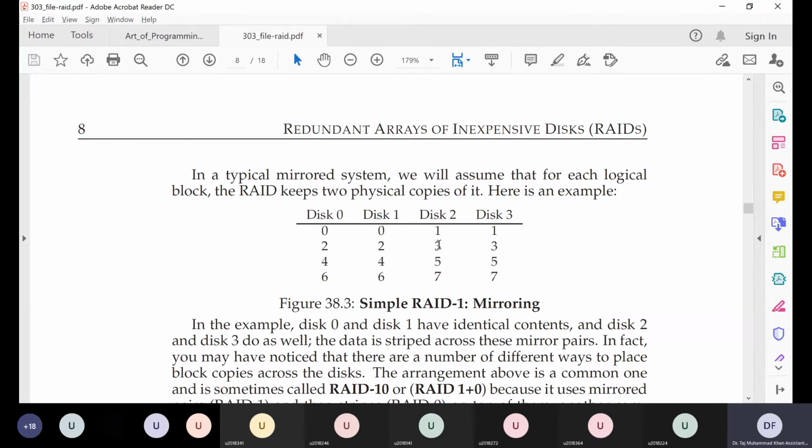So there might be situations where we want to read different blocks of data and they're all on different hard disks, so we'll be reading 4 blocks in parallel. So the data transfer would be, in the best case scenario, 4 times better than a single hard disk. And the same was true for RAID 0.